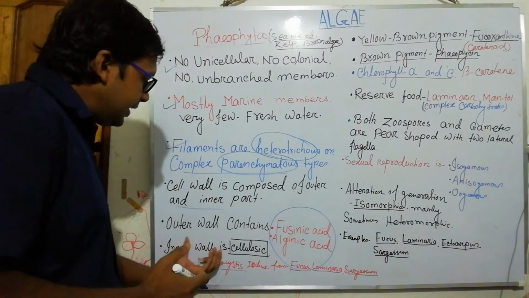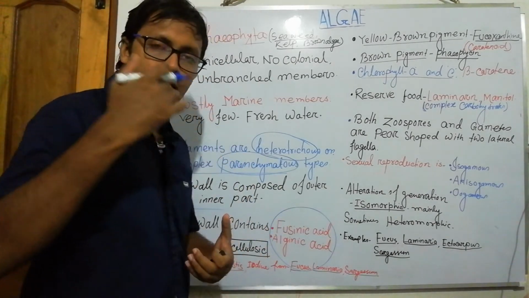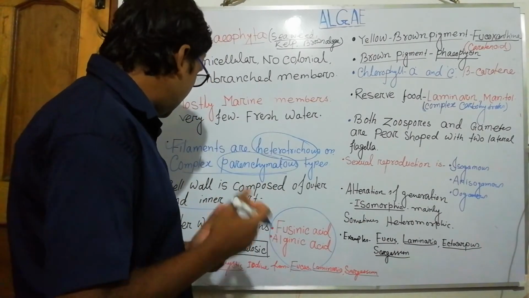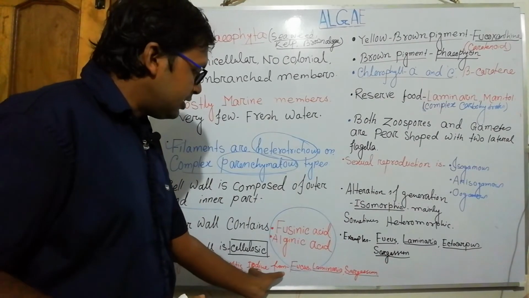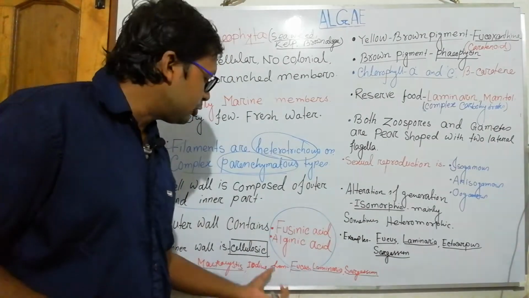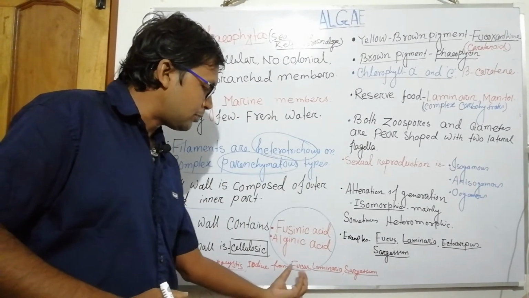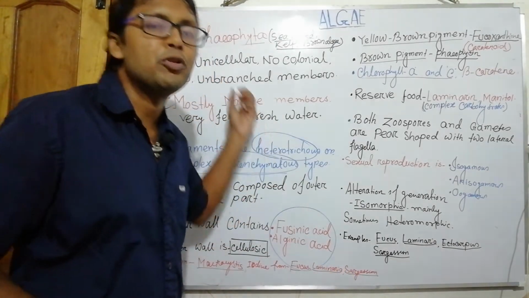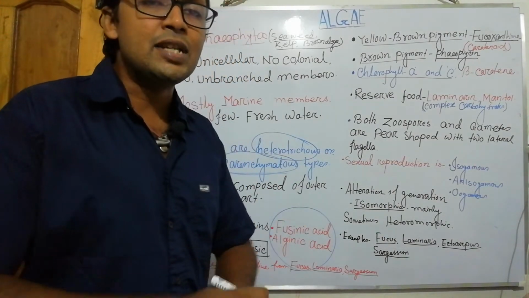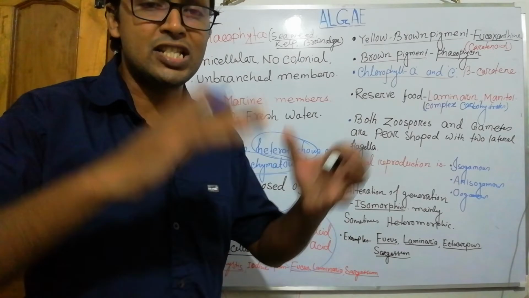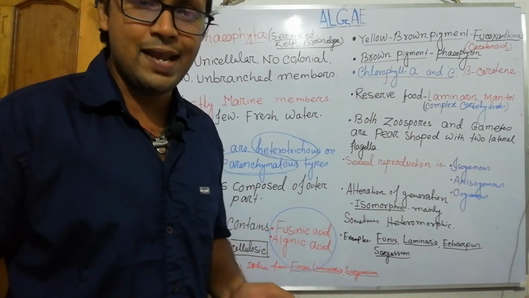Another one, the inner wall, is cellulosic. The inner wall is cellulose containing microfibrils. As I mentioned, it is a trait of algae that the inner wall is cellulosic. Now, algin is produced from Fucus, Laminaria and Sargassum, and they also produce iodine. This is most important: iodine is extracted from Fucus, Laminaria, Sargassum. All members are from Phaeophyta. The body is differentiated into shoot-like, root-like and stem-like structures, but they are not true root, true stem or true leaf.